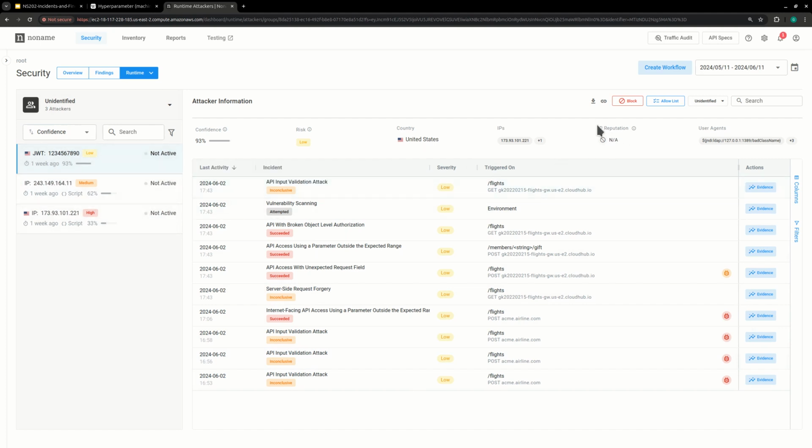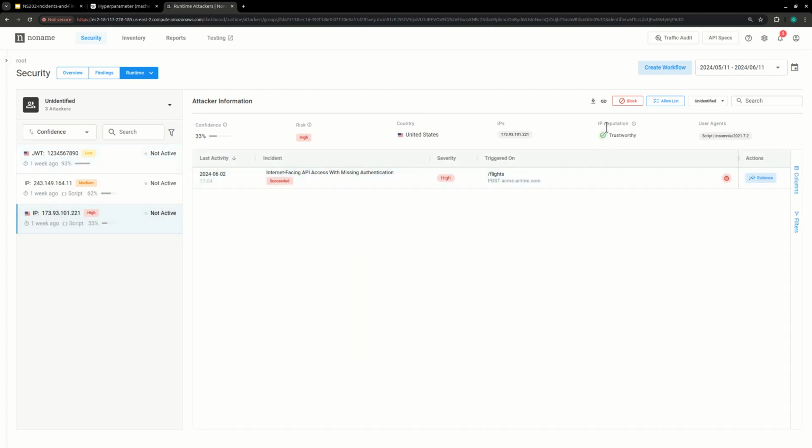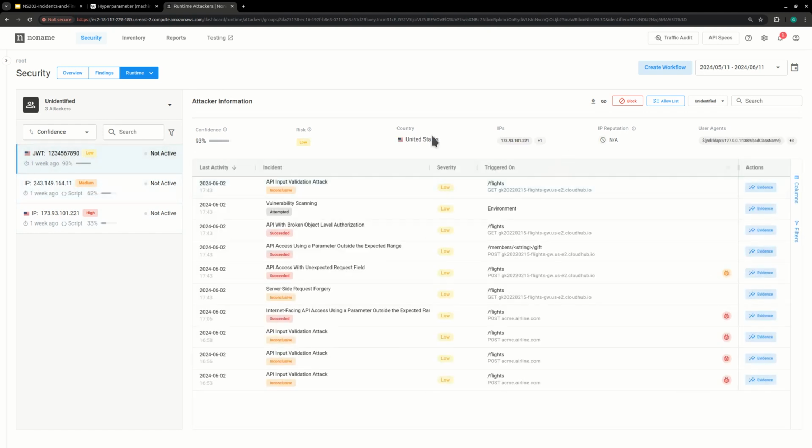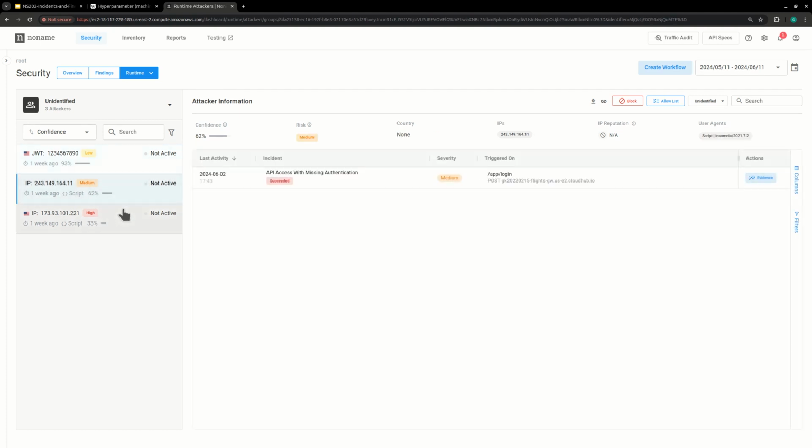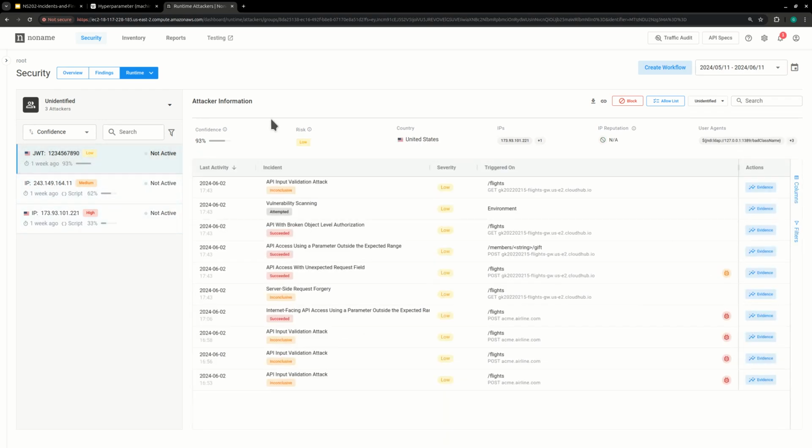There is also an IP reputation. Some of them are unavailable, right? As you can see, the IP reputation for this one is trustworthy. This one is not available because this IP doesn't really exist, in all honesty. I came up with it when I was creating my sets of data. Same thing with this one, right? Okay, so not available. So pay attention to all the information before you decide what you need to do.